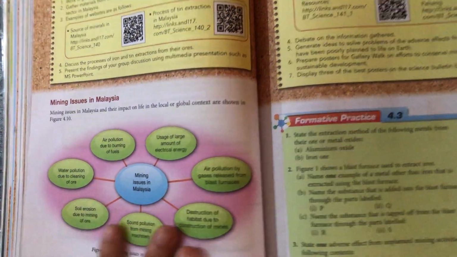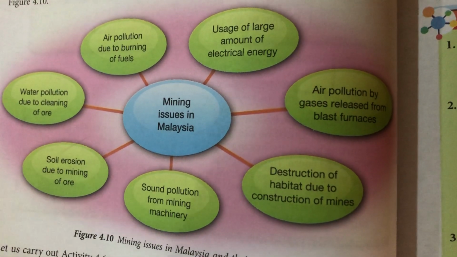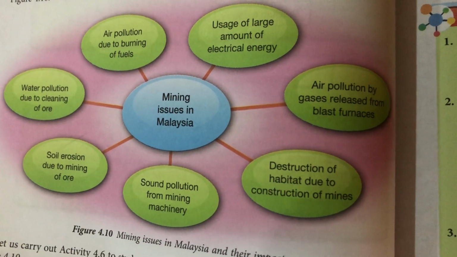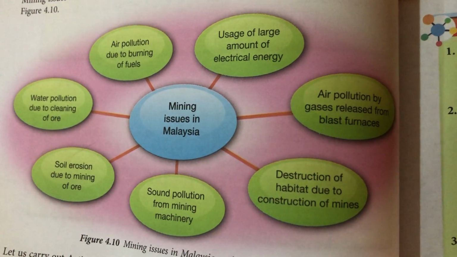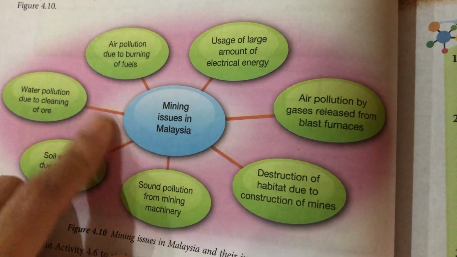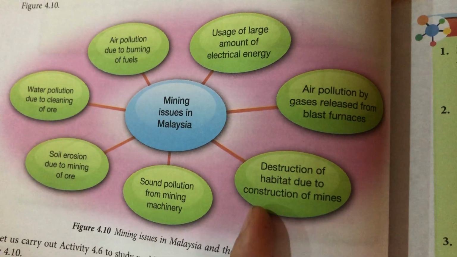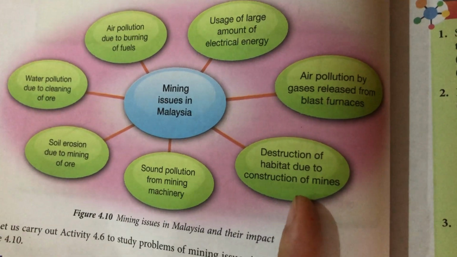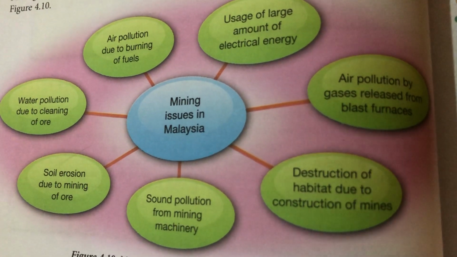And then the last part is the issue in Malaysia. What is the mining issue? When we have over mining, what happened? Over mining, we will have sinkholes, and then of course the burning process will release a lot of carbon dioxide, and then it causes air pollution, it causes water pollution, destruction of the habitat due to the construction of the mine, and then sound pollution, soil erosion, sinkholes, and so on.